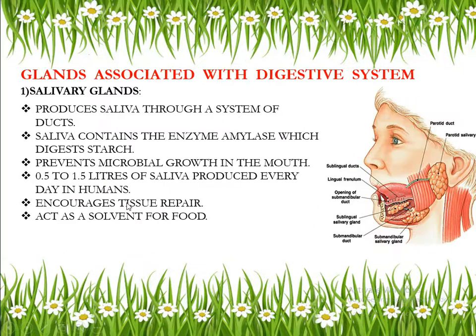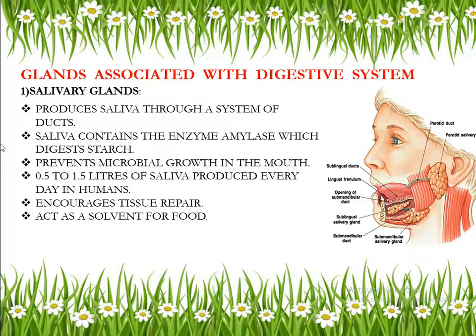Now next we will move to glands. You know that we have discussed three main glands. Which are those three main glands? Accessory glands. Do you remember? We have discussed in the first session. Can you answer me? Which are those three glands? Salivary glands. Then again two more are there. Which are those?